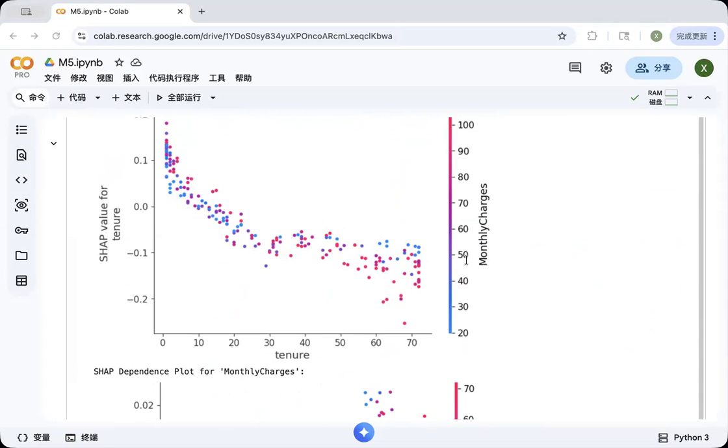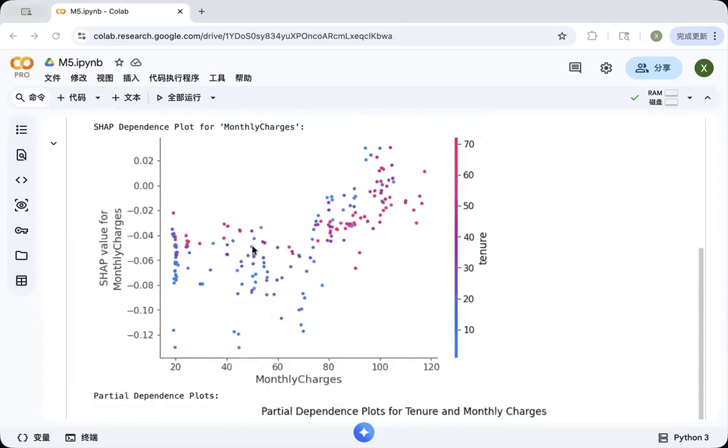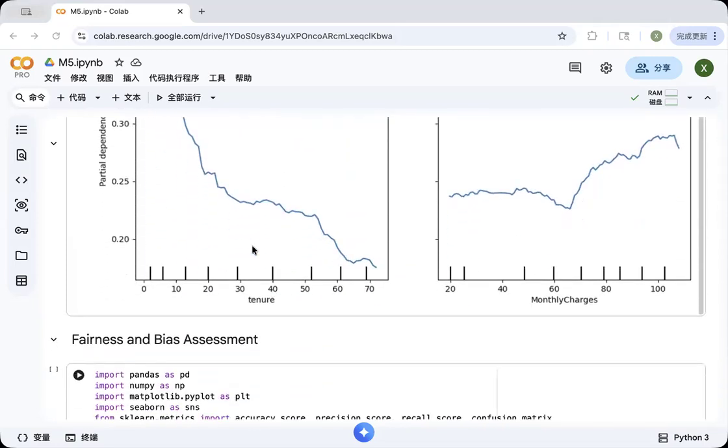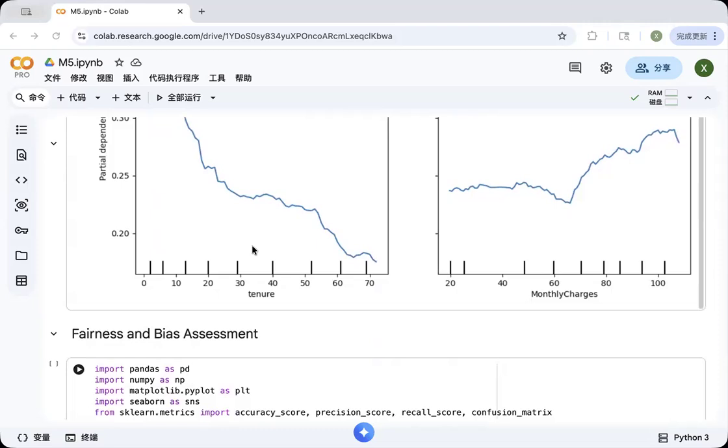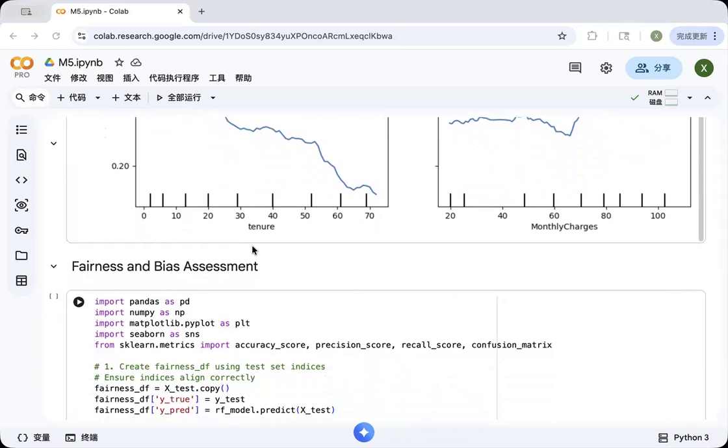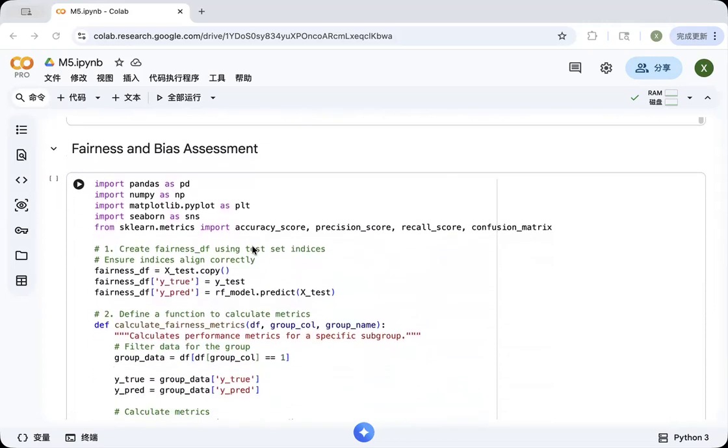Overall, combining SHAP, LIME, and partial dependence plots allowed me to examine the model from multiple angles. SHAP provided global feature importance and feature interaction insights, LIME explained individual predictions, and partial dependence plots illustrated the average relationship between features and outcomes.